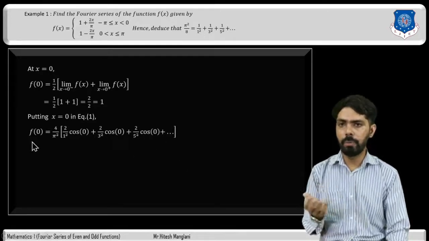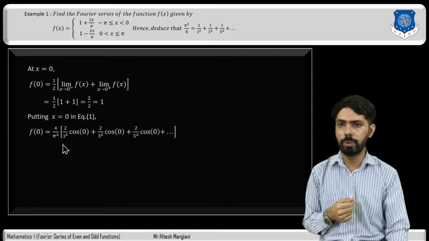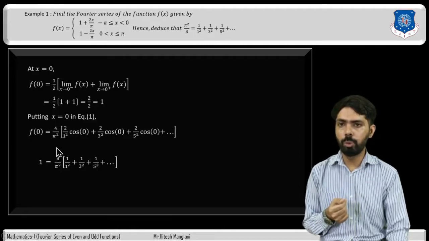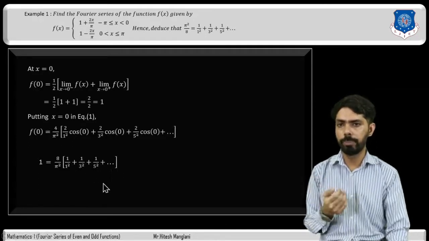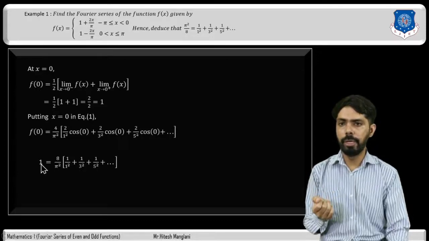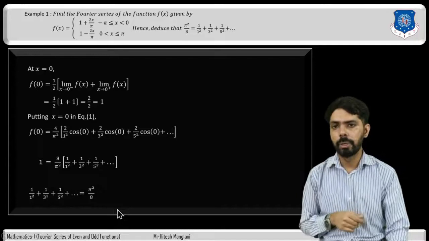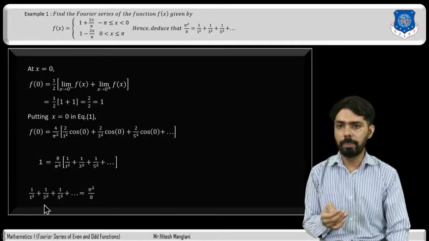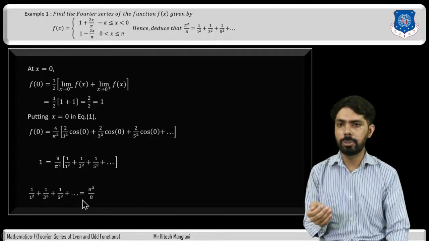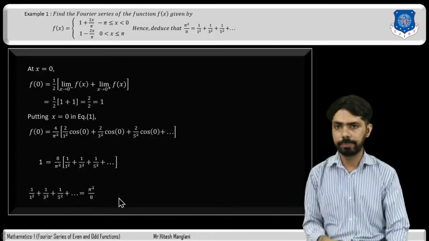so on. Now we have already found the value of f of 0. The value of f of 0 is 1. So 1 is equal to, taking 2 common, 4 into 2 will be 8, 8 divided by pi square in bracket. The value of cos 0 is 1. So it will be 1 divided by 1 square plus 1 divided by 3 square plus 1 divided by 5 square plus so on. So 1 into pi square divided by 8 will be 1 by 1 square plus 1 by 3 square plus 1 by 5 square plus so on. Therefore, 1 by 1 square plus 1 by 3 square plus 1 by 5 square plus so on is equal to pi square by 8.